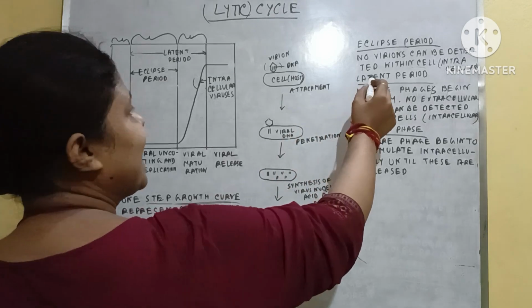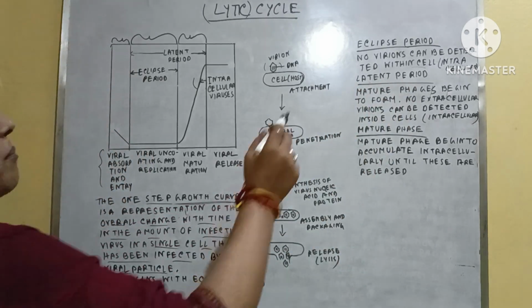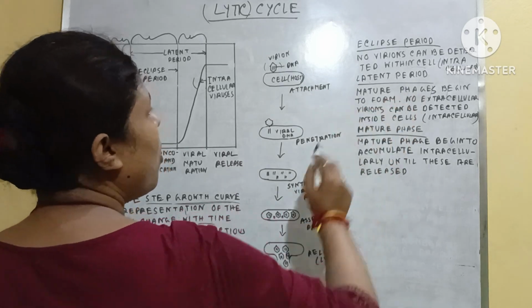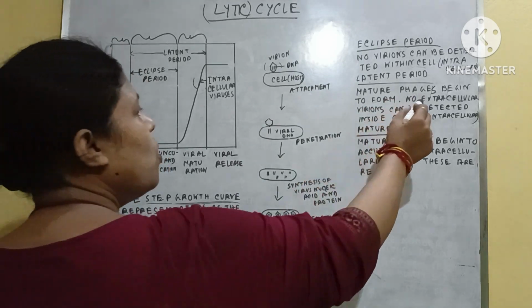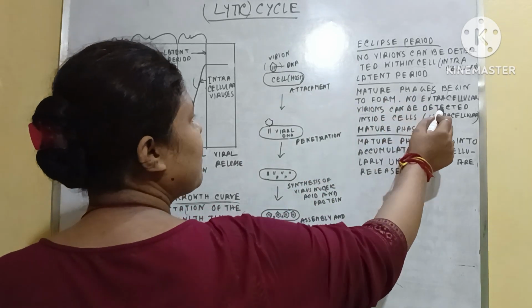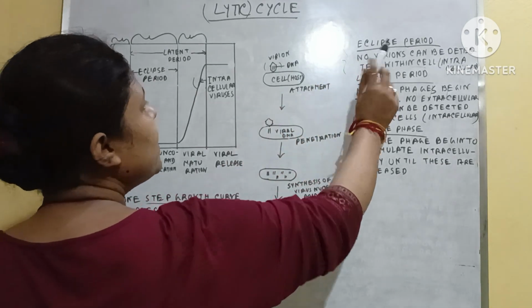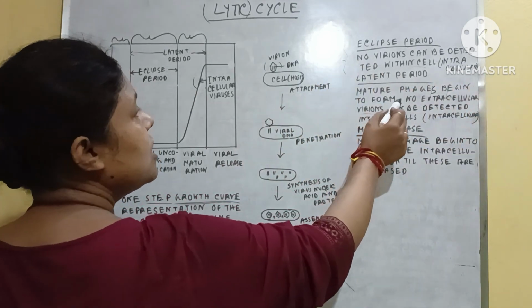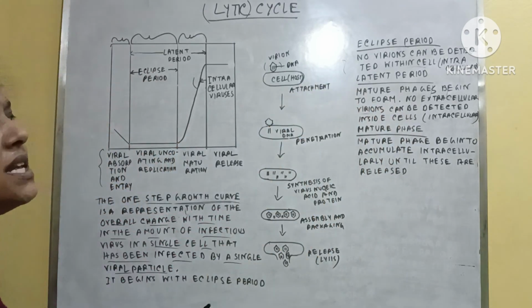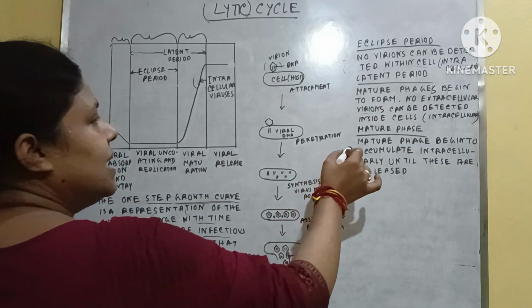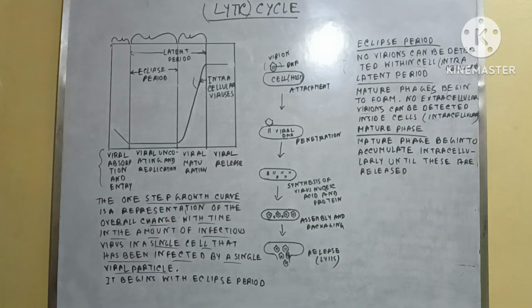Second is called the latent period. Here the mature phage form, but no extracellular viruses can be detected. And the last phase is called the mature phase.